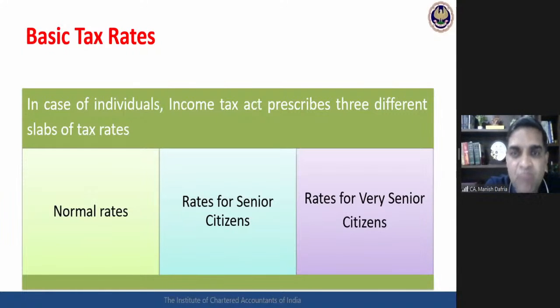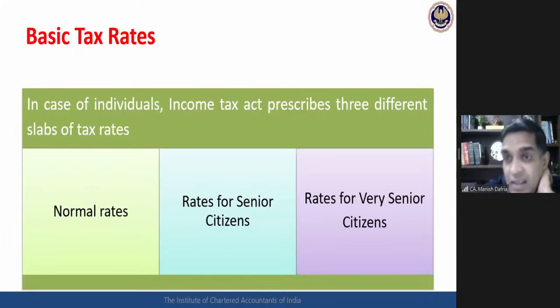But before this, as the key feature of my sessions, the hidden points, the reading between the lines, what normally gets missed, we need to have a clear idea about those important salient finer points. So when the act talks about a senior citizen, what exactly does it mean? Who is a senior citizen? Each one of us can say, sir, I know, depending upon the age of the assessee, whomsoever has completed 60 years of age, he or she is a senior citizen. 80 years of age, then very senior citizen, that's okay.